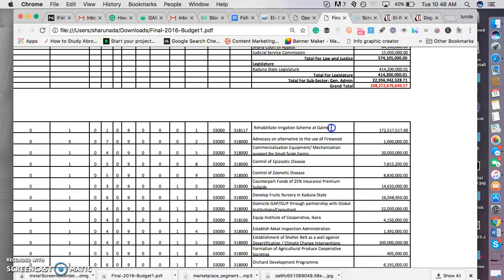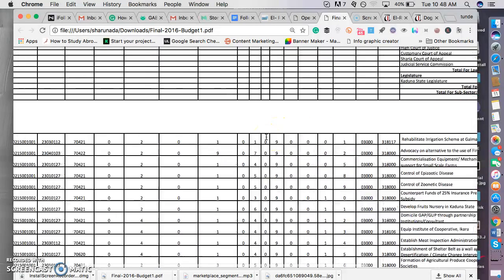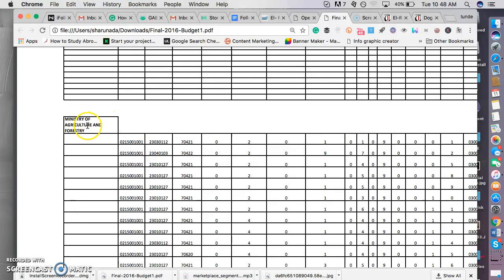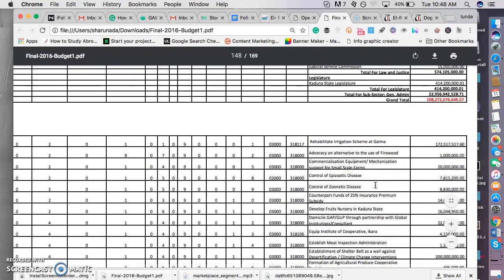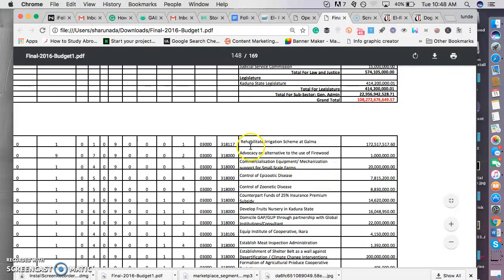So, rehabilitate irrigation scheme at Gamma. Irrigation scheme has to do with environment. You may want to ask the right agency the right questions about this. You can see it is under Ministry of Agriculture and Forestry. So if you want to write your FOI, it will go to this ministry. It's about asking them that this project, there is a rehabilitate irrigation scheme at Gamma. Can you give us more details about this?